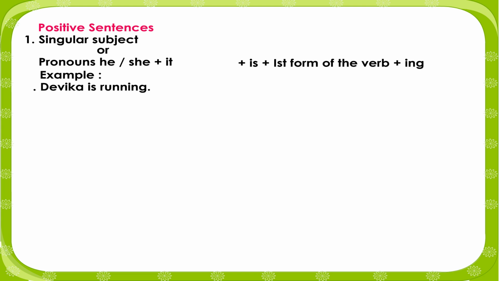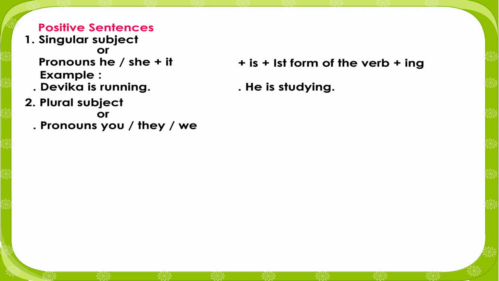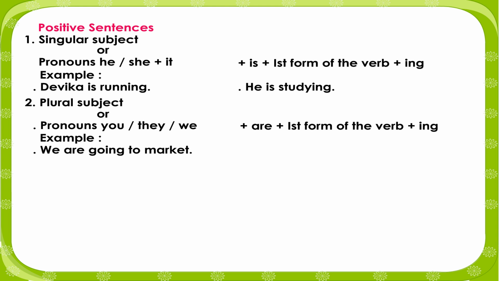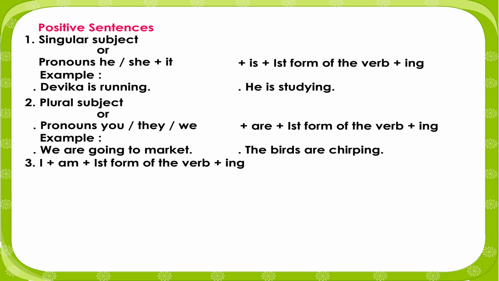Example: Devika is running, he is studying. Plural subject or pronouns you, they, we plus are plus first form of verb plus ing. Example: we are going to market, the birds are chirping. I plus am plus first form of the verb plus ing. Example: I am playing chess.